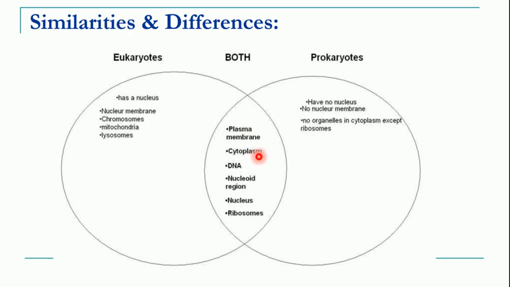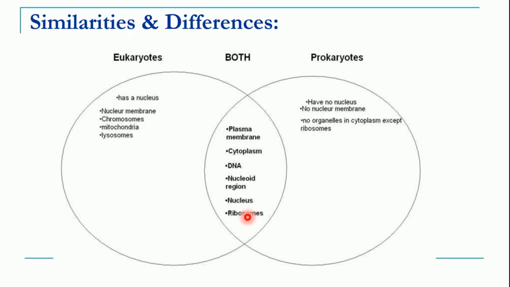Next similarity, cytoplasm. We know that all cells have cytoplasm, may it be prokaryotic cell or eukaryotic cell. Nuclear material in the form of DNA is present in both prokaryotic cell as well as eukaryotic cell. The nucleoid region is where the genetic material is present in both prokaryotes and eukaryotes.